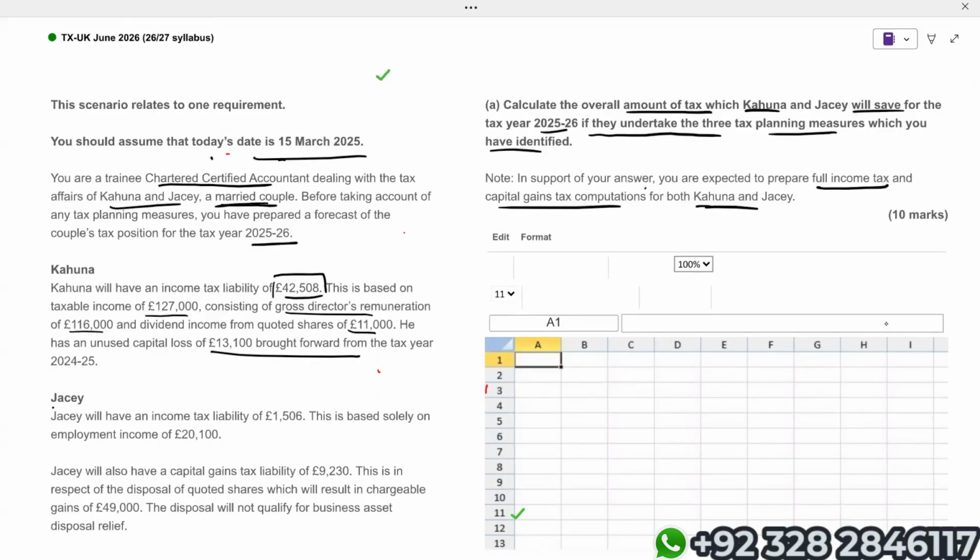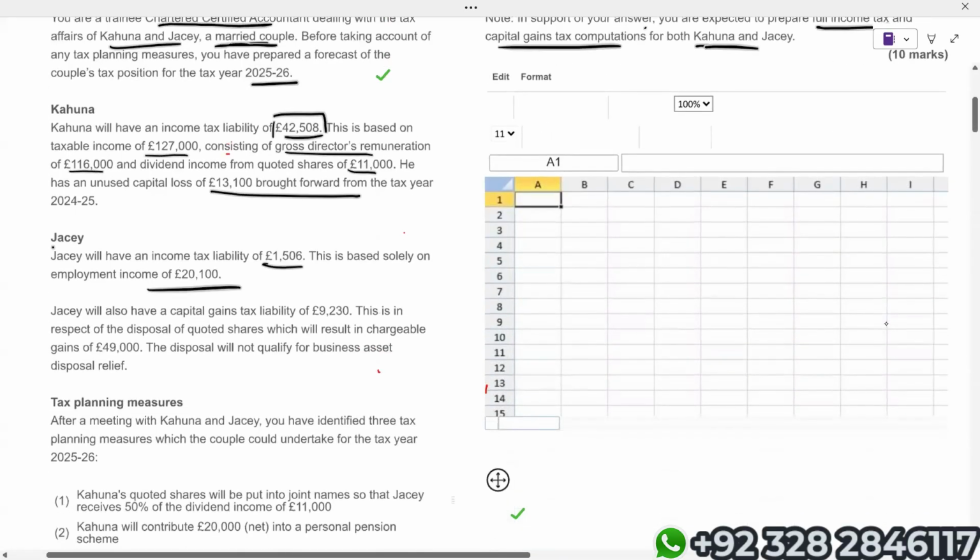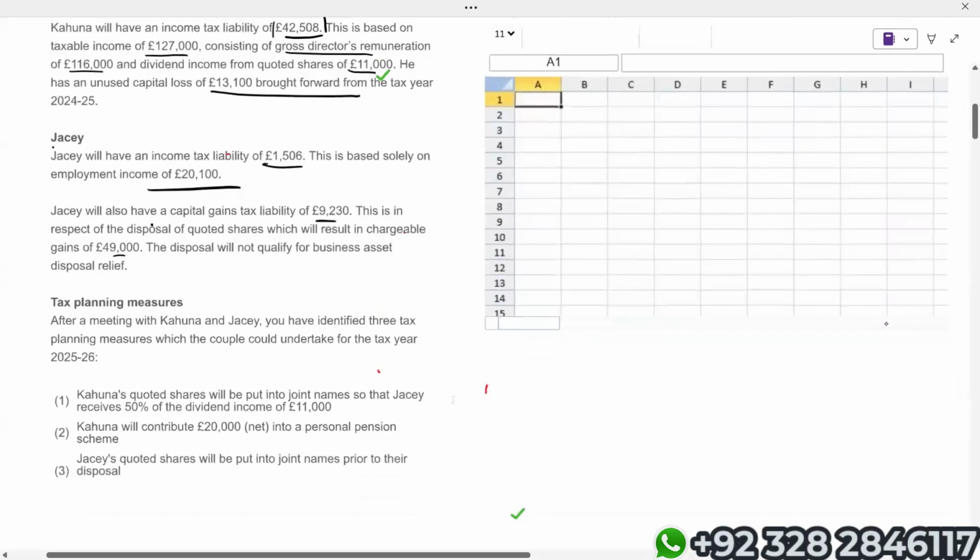Okay. Now, Jacey. Jacey will have an income tax liability of 1506. Again, this income tax liability is before the tax planning. This is based solely on employment income of 20,100. Jacey will also have a capital gain tax liability of 9230. This is in respect of disposal of quoted shares, which will result in a chargeable gain of 49,000. The disposal will not qualify for BADR. Now the examiner is telling us the tax planning measures.